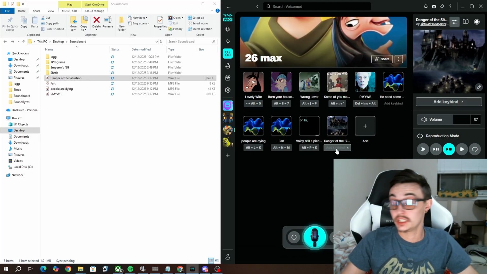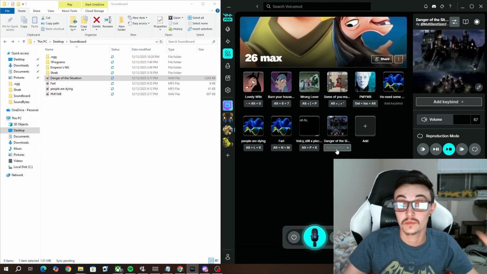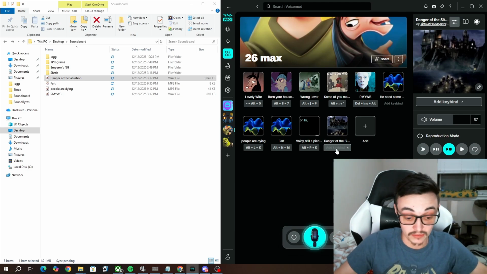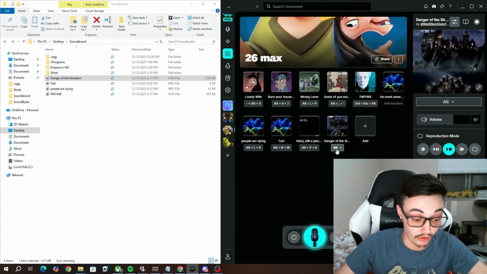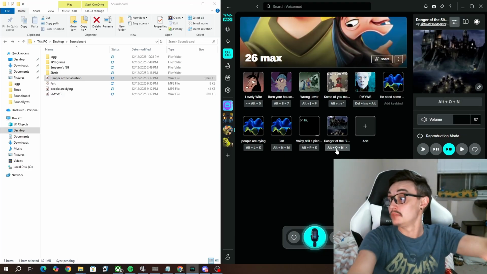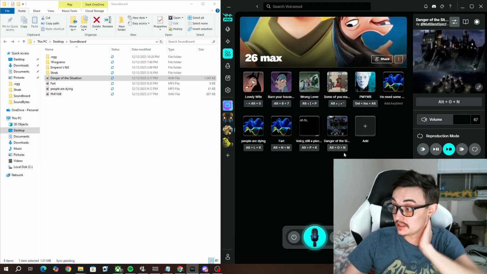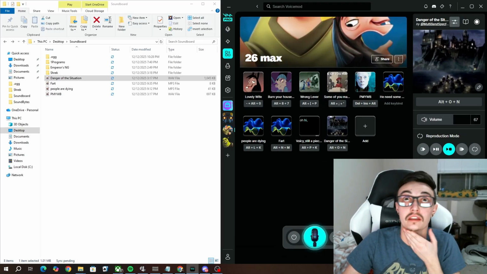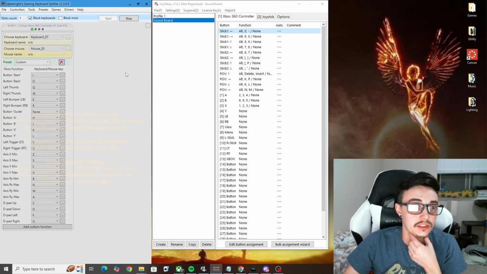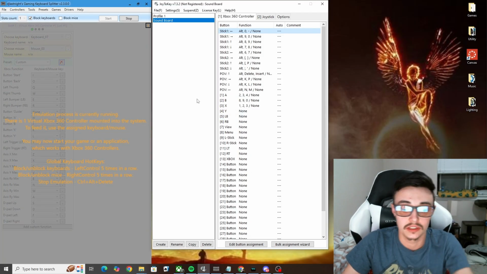And I'm just going to put some keybind that I am probably never going to use, like a combination of buttons that I'm never going to use. So I'm going to push Alt and O at the same time. So we've got that solidified on here, and then we're going to go back over here, and let's turn this on so that this recognizes it.